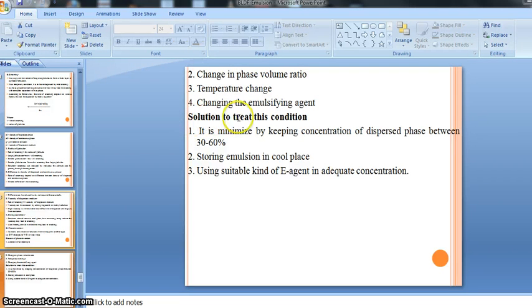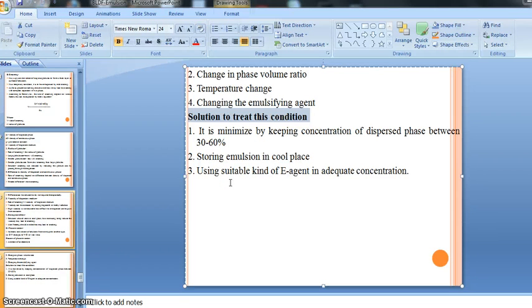There is a solution to treat these conditions, for overcoming phase inversion. Once we know the reason for phase inversion, then we can easily minimize these consequences. There are various kinds of solutions or methods for treating phase inversion problems, so let's see what they are.